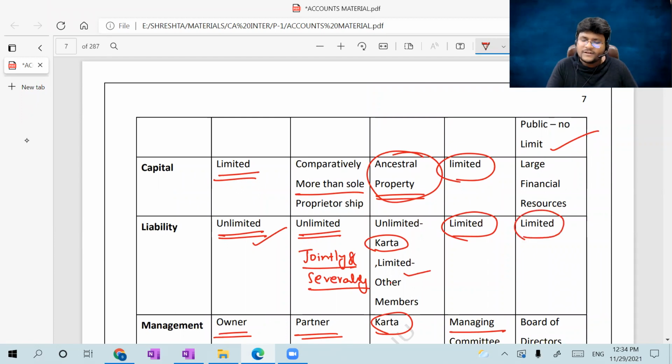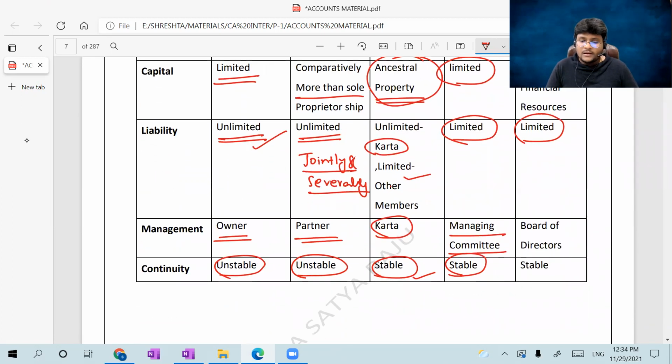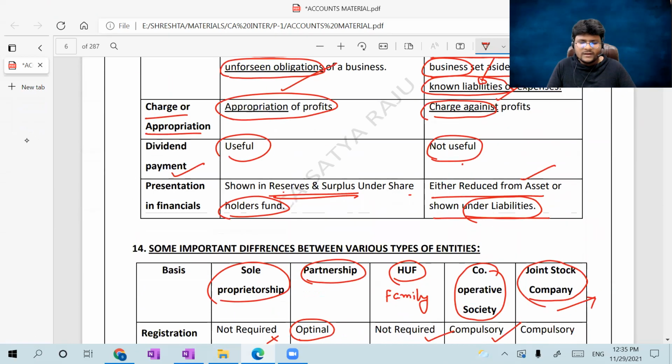Liability is limited, which is the great privilege of the shareholder. Detailed discussion will be there in the Companies Act. Limited liability is one of the great features of the company. Next, coming to management: always the board of directors, not the shareholders. Who will run the company, sir? The board of directors, who are professionals. Continuity, stable. That is the basic difference between sole proprietorship, partnership, HUF, cooperative society and joint stock company.